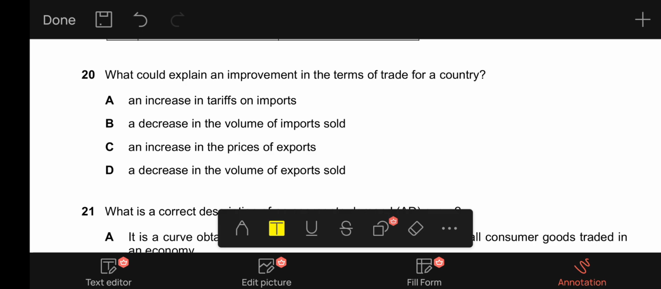C, an increase in the prices of exports. This is the correct option because if export prices increase, there will be an improvement in the terms of trade. D, it says a decrease in the volume of exports sold. Again, terms of trade is not concerned with the volume of exports and imports, so C is our correct option.